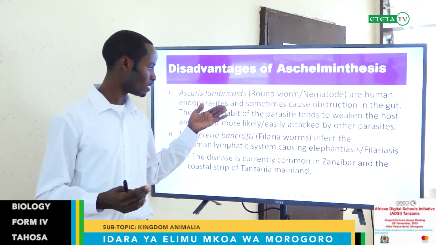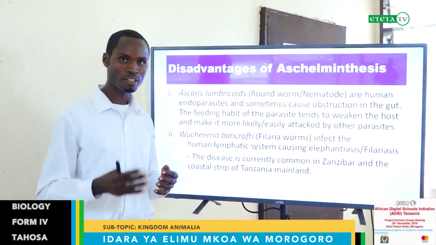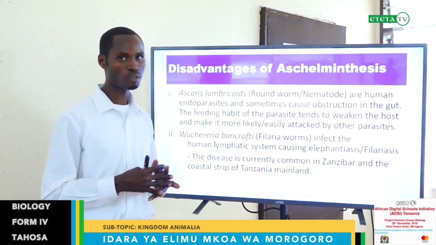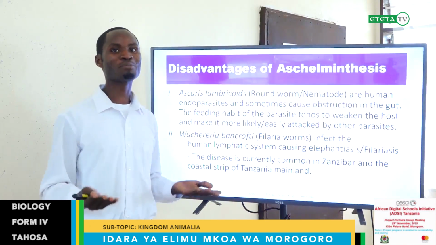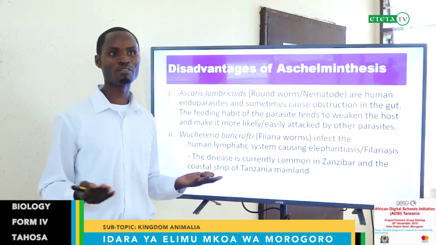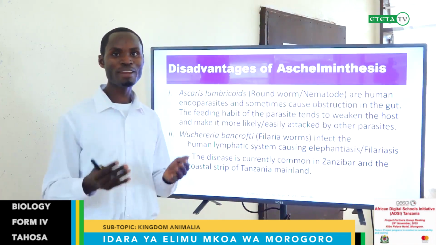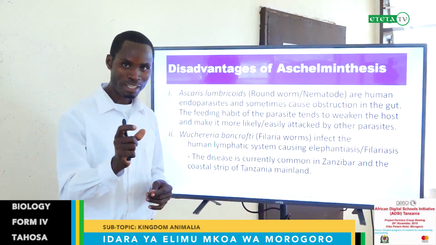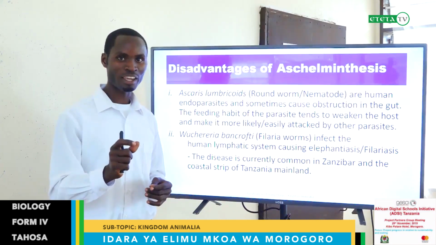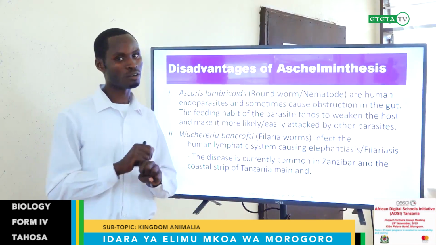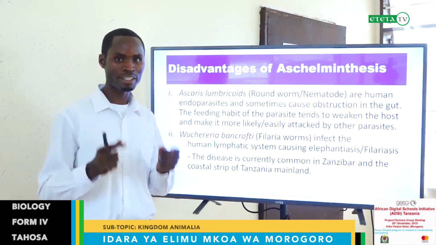Remember, they are living in the gut, obtaining the same food we depend on. And if you know the principle of a parasite, it is an organism which doesn't have a digestive system, so they depend on us for taking food and digesting it, and for them it is only to absorb the already digested food.